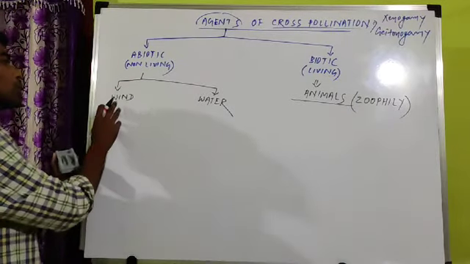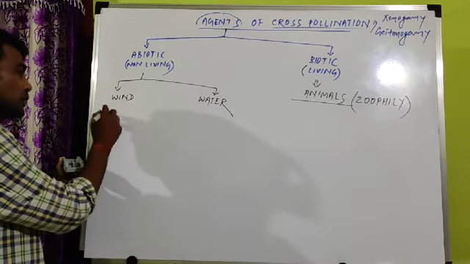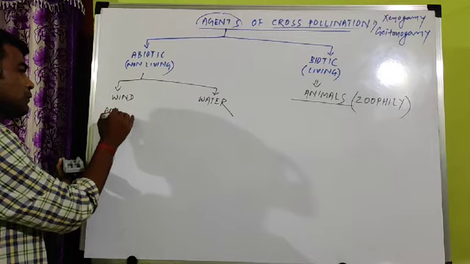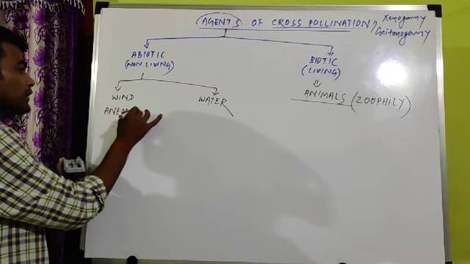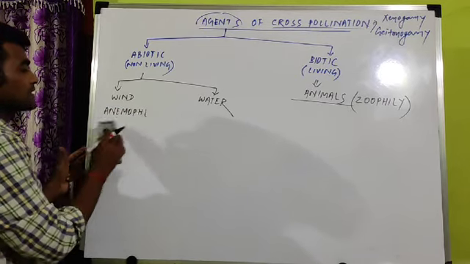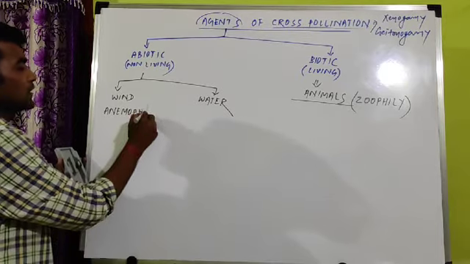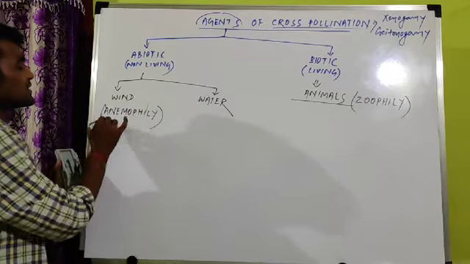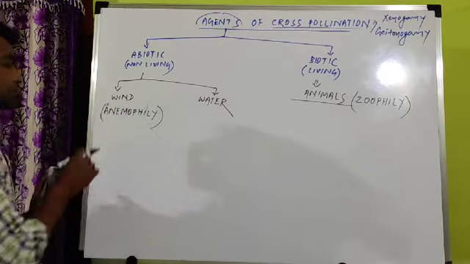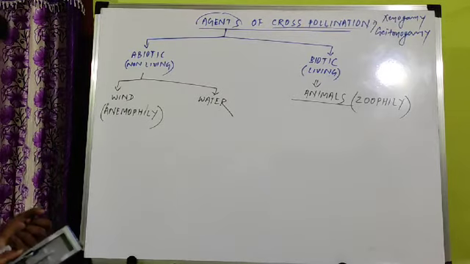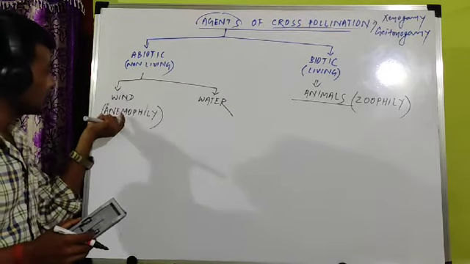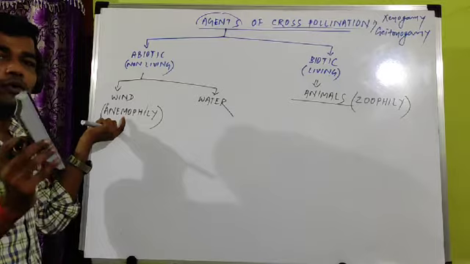Similarly, if you come to wind pollination, wind pollination is called anemophily. All of you know what is an anemometer. Anemometer is used to measure the velocity of wind. From that, this anemo word comes. Anemo means related to wind.